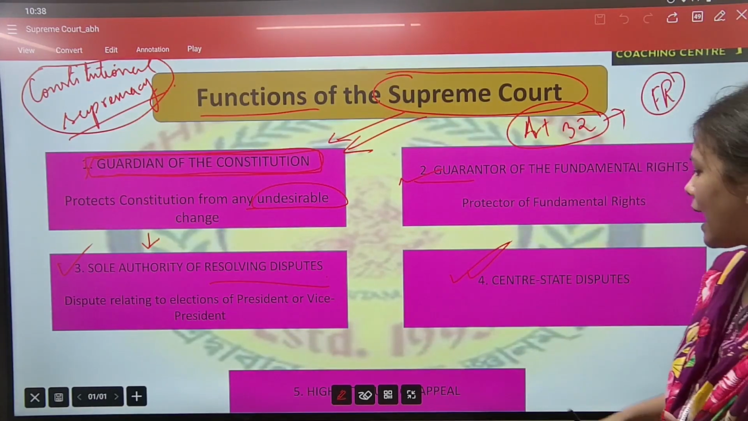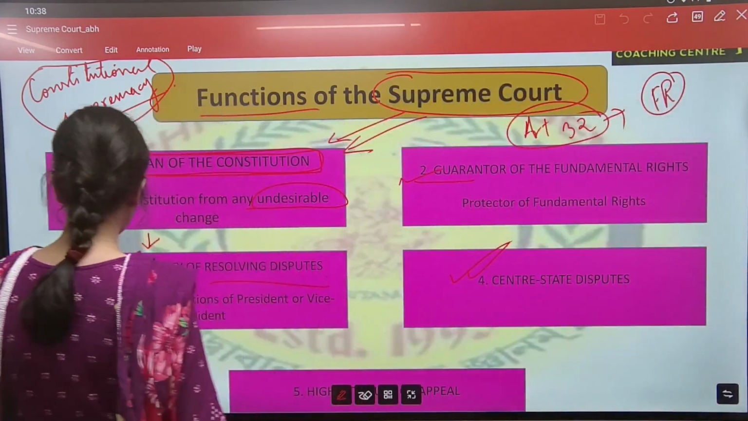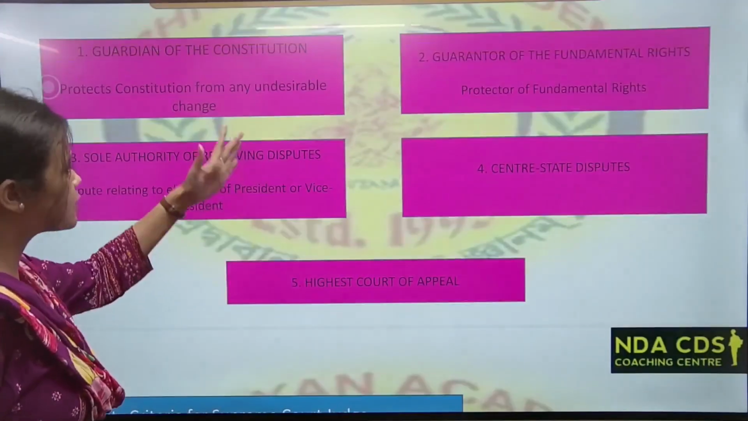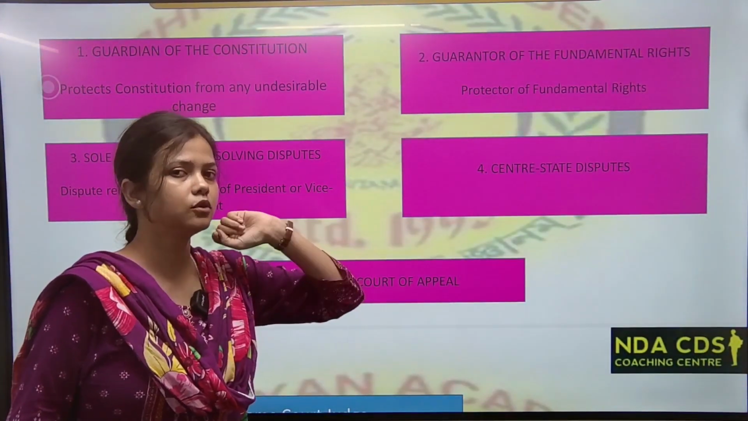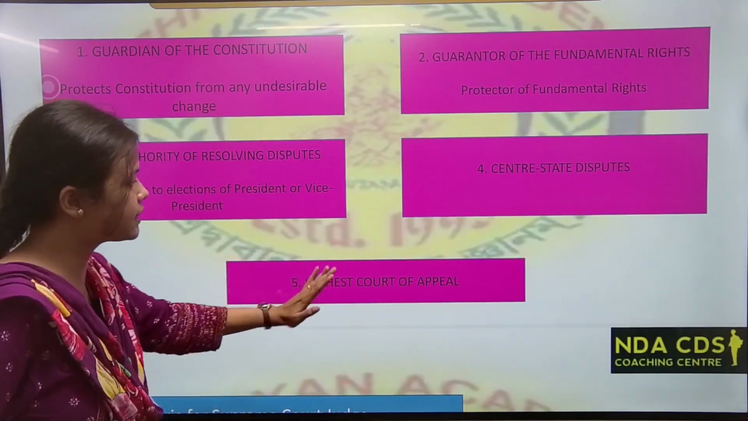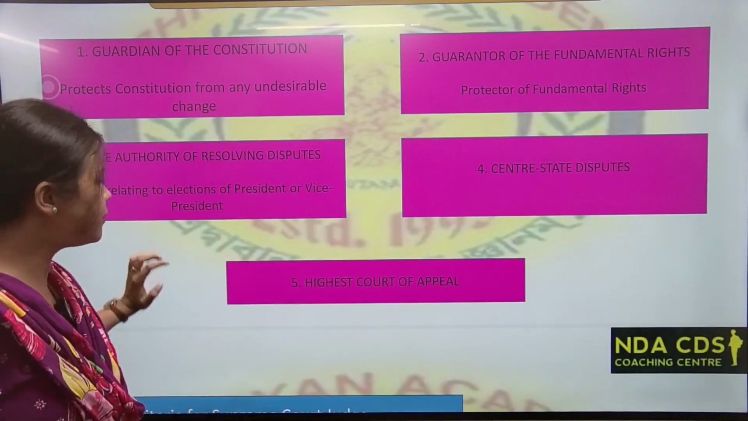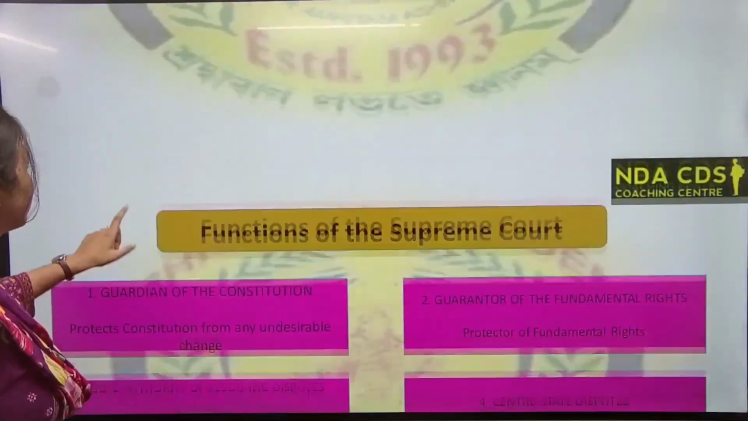If any dispute arises, that dispute will be resolved by our Supreme Court. And highest court of appeal. Here it says highest court of appeal. That means the Supreme Court is at the topmost level. We can appeal to that court also. That's why it is known as the highest court of appeal.